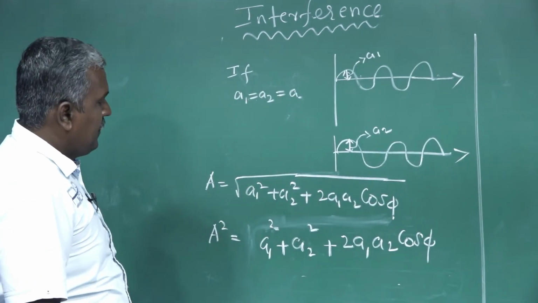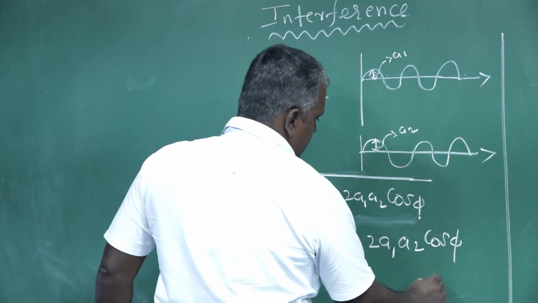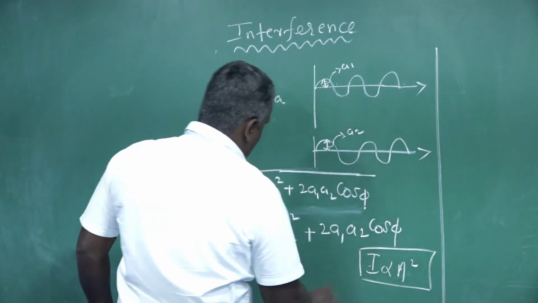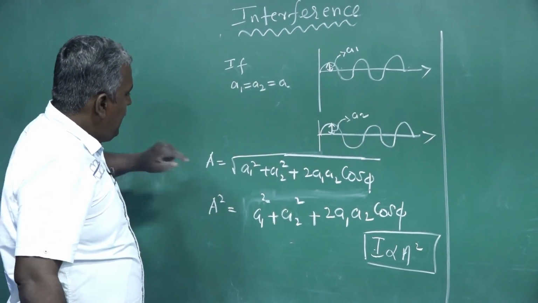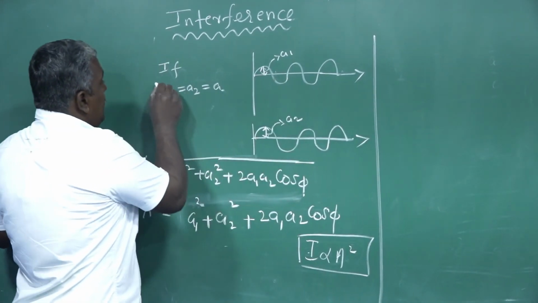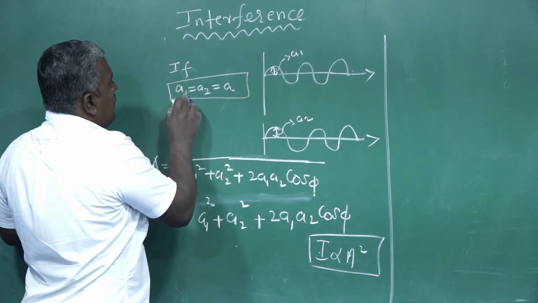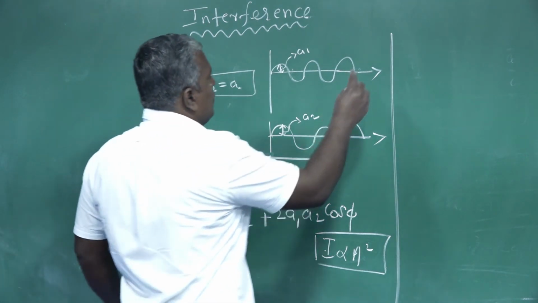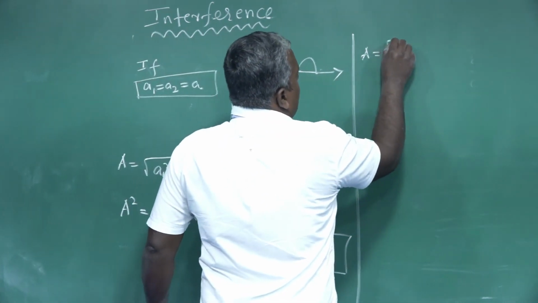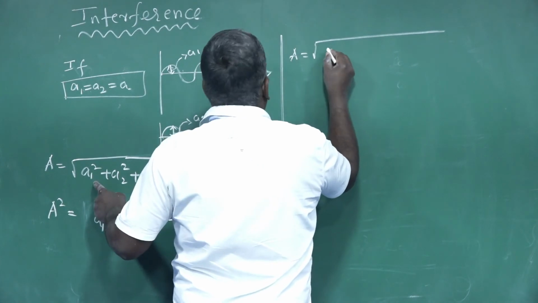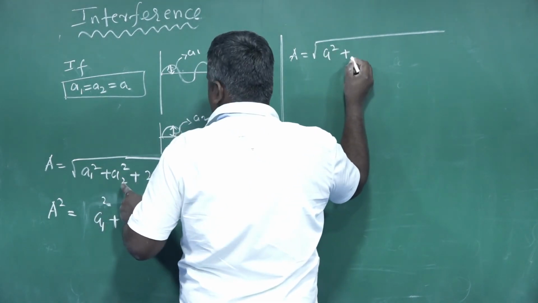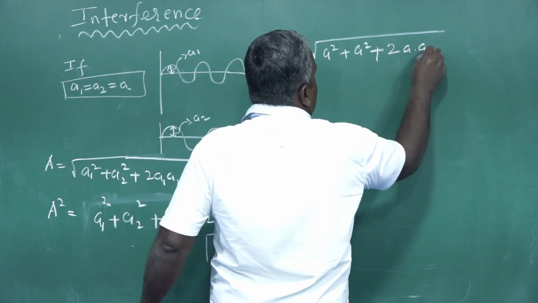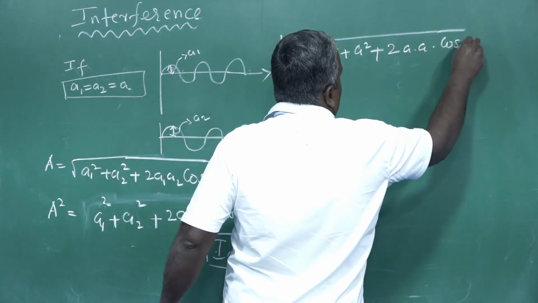Both are the same. At the same time, I is proportional to A square. Keep in mind. Now consider A1 is equal to A2 is equal to A. So A square is equal to A square plus A square plus 2 A into A into cos phi.